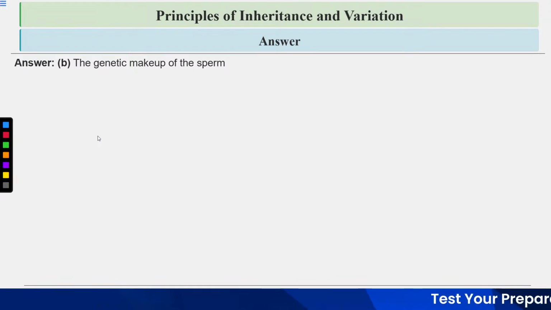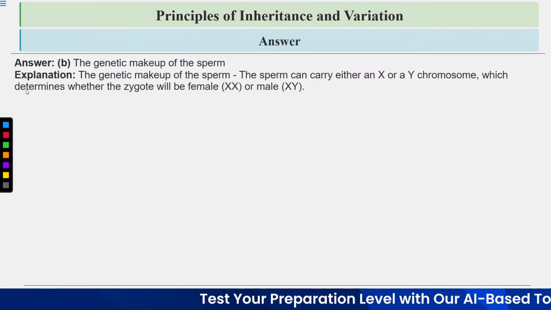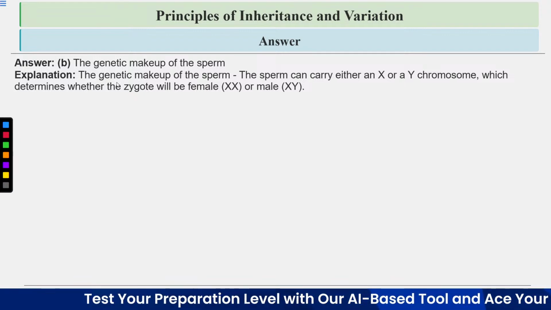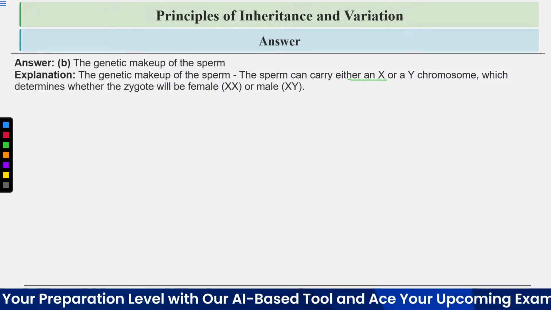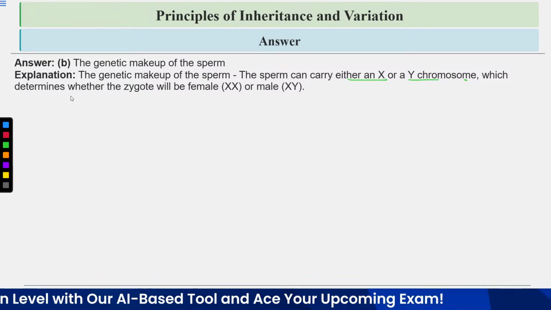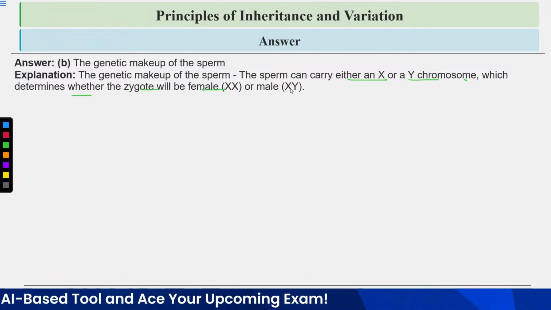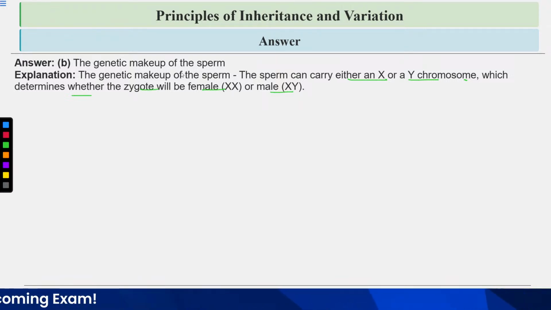Answer is option number B, the genetic makeup of the sperm. Let's have a look at the explanation. Now, the sperm can carry either an X or a Y chromosome, which determines whether the zygote will be female, means having a pair of X chromosomes, or a male having X and Y chromosomes.